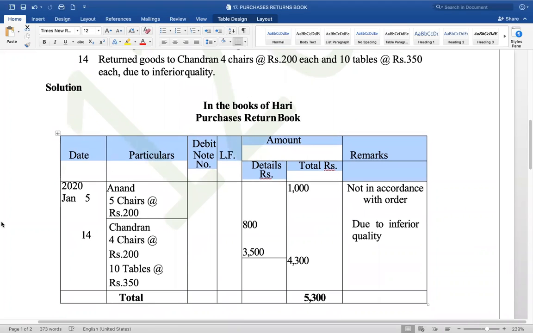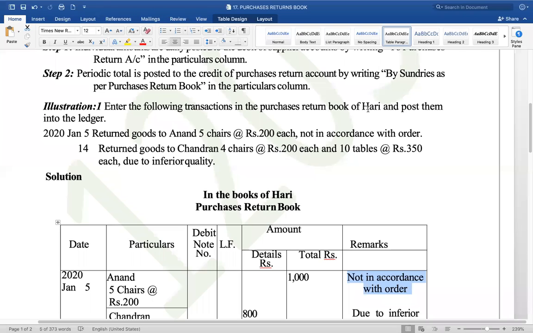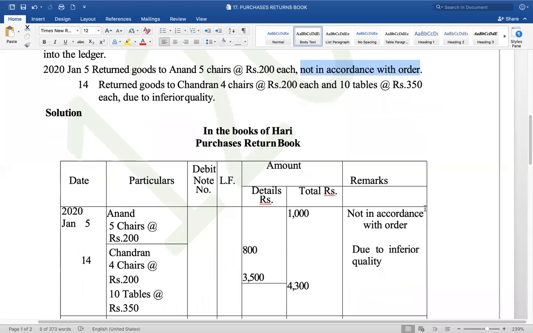Right. So on 5th January, 5 chairs at 200 each returned to Anand. 5 into 200 is 1000. And what's the reason for sending them back? They are not as per your order, not in accordance with the order. That's the reason, and you have to write that reason in the remarks. That is January 5th.